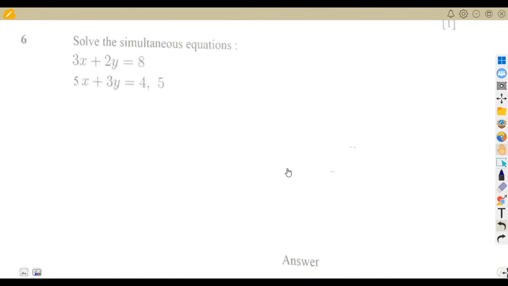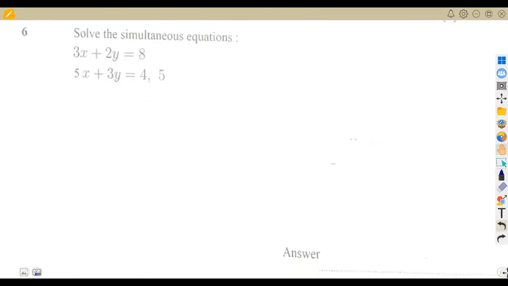Solve the simultaneous equations. Choose your own method. You're not told which method to use. All right, so let's 3x plus 2y is equal to 8. 5x plus 3y is equal to 4,5.